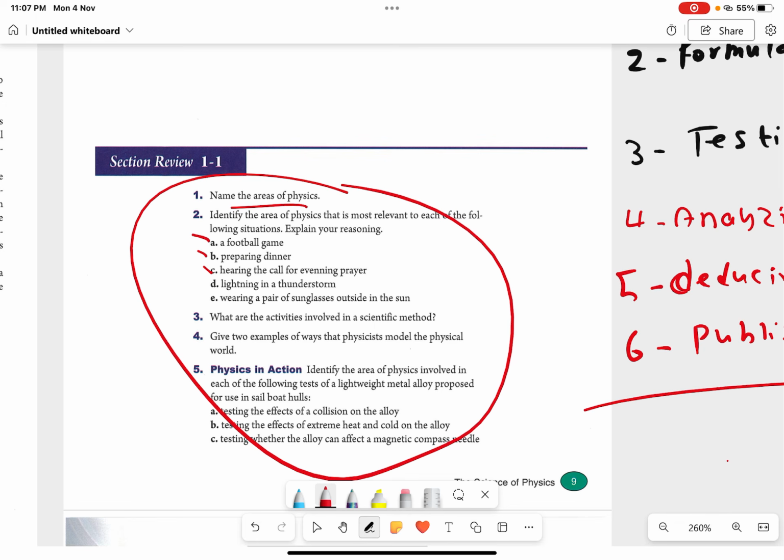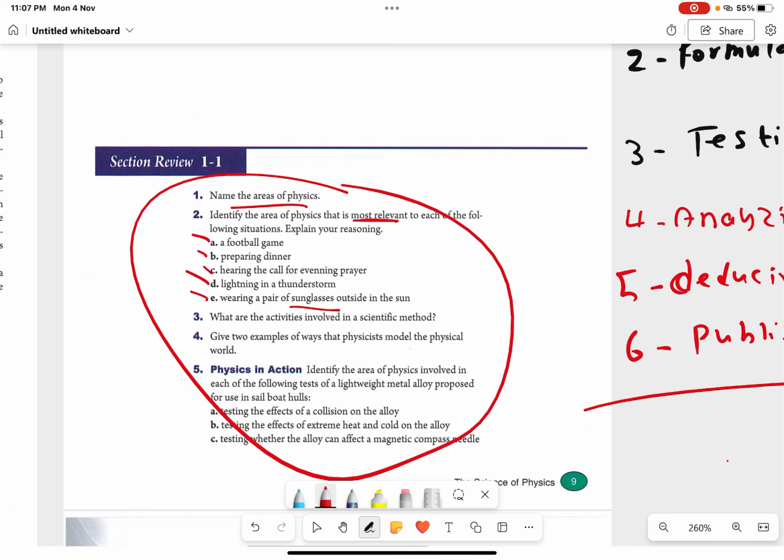Okay, lightning in a thunderstorm, it's related to electromagnetism. It says most relevant. Okay, so some of you might say that lightning in a thunderstorm is also related to optics and thermodynamics. Yes, you are correct, but it says most relevant. So here it's most relevant to electromagnetism. You are wearing a pair of sunglasses outside in the sun, so it's related to optics. Okay.